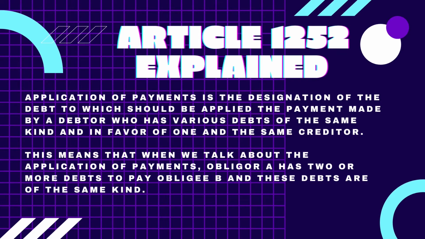So we ask the question, when obligor A pays obligee B a certain amount of money, to which debt will the payment be applied on? Is it debt A, debt B, debt C, or which one? Let us dive straight to an example to help us understand the nature, requisites, and rules of Article 1252.